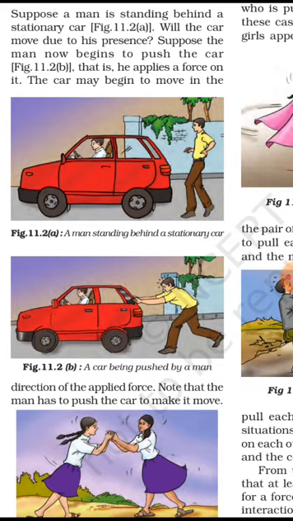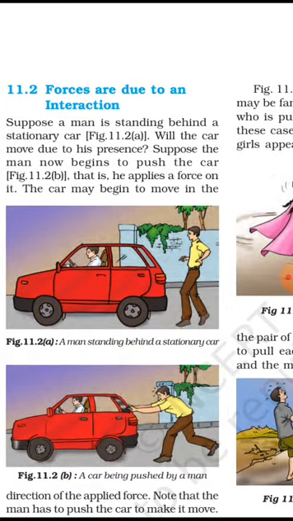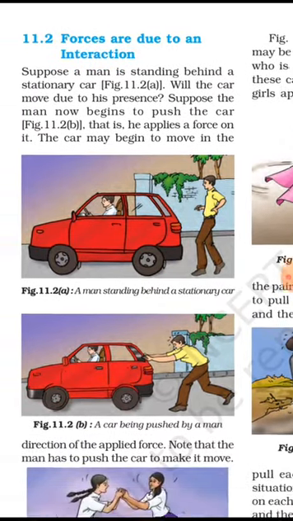So when he is in contact with the car, he pushed the car with his hand. That is, until and unless he didn't push, the car was not moving. But when he touched the car, when he interacted with the car, then the car moved. This is called forces due to interaction.